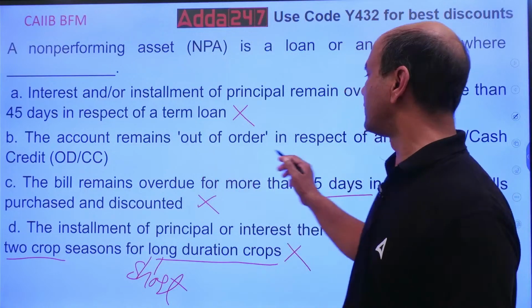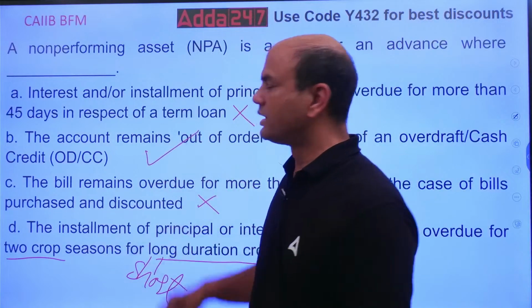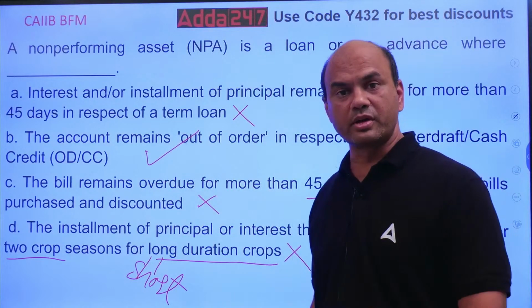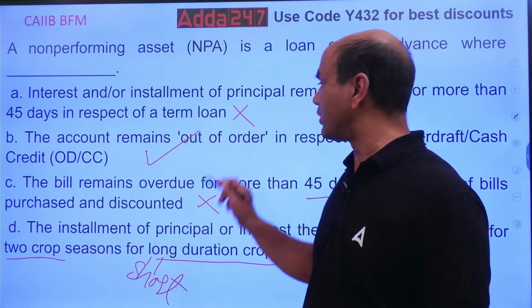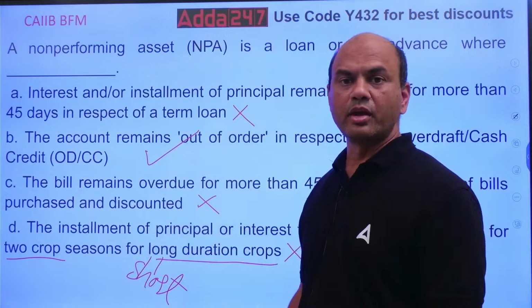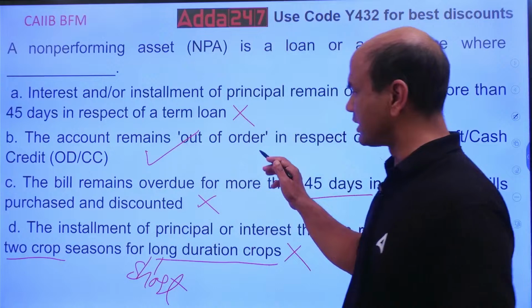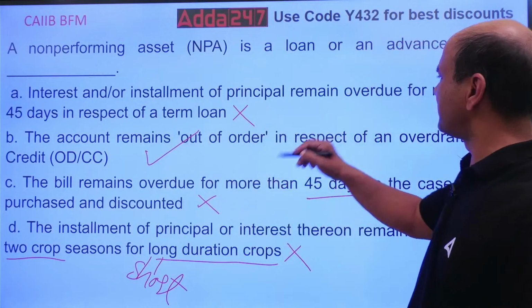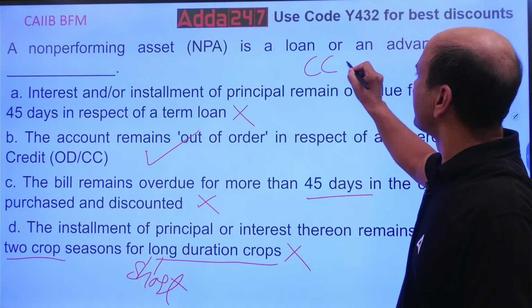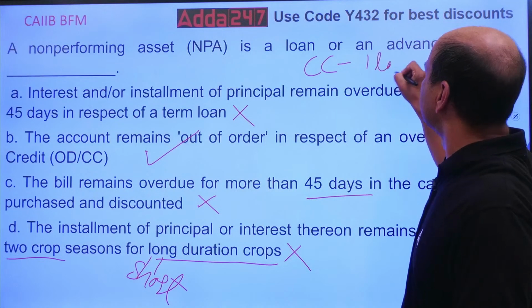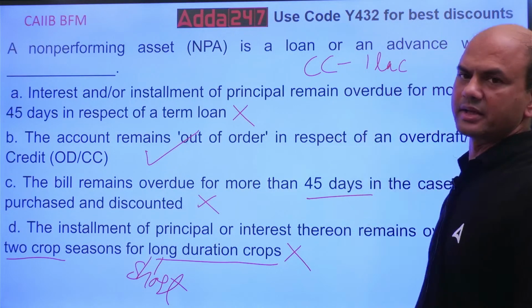So the account remains out of order in respect of ODCC. This is right. If any account is continuously out of order, it means there is a problem. What do you mean by out of order? Suppose I have sanctioned you a CC of, let's say, 1 lakh.